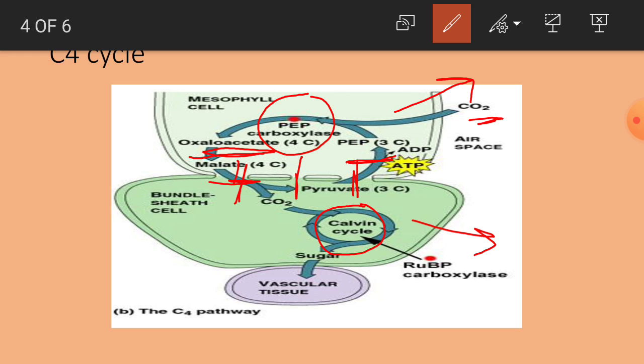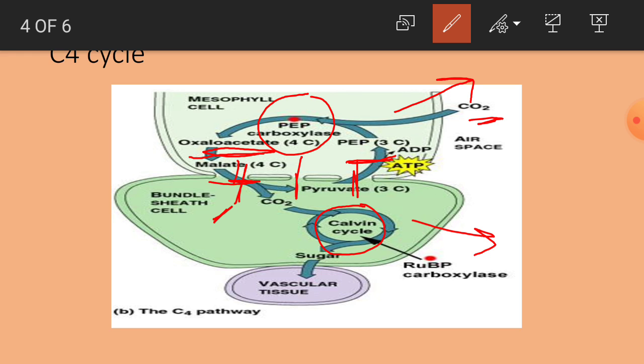So here the enzyme is malic acid dehydrogenase. Here one NADPH2 is consumed. This is called the second reaction, the conversion of oxaloacetic acid into malic acid. Both are 4 carbon compounds. Here an NADPH2 is consumed in the presence of the enzyme malic acid dehydrogenase. The thus formed 4 carbon compound malic acid enters into the bundle sheath region. So the first 2 reactions took place in the mesophyll cell. In the third reaction, this 4 carbon compound malic acid enters into the bundle sheath cell.